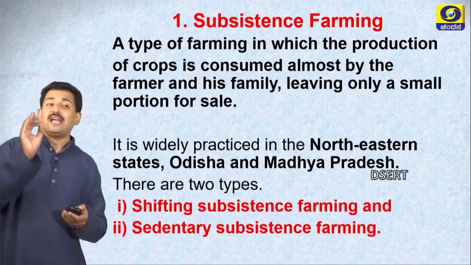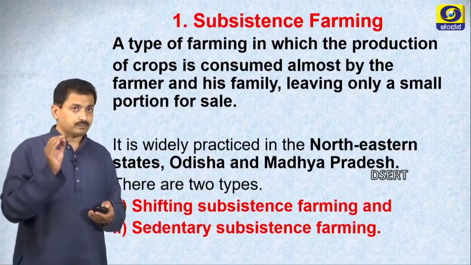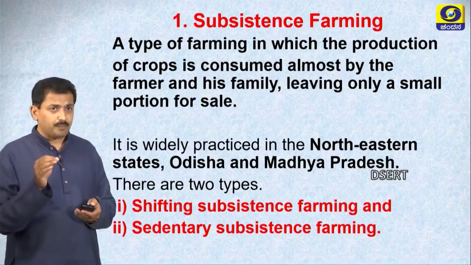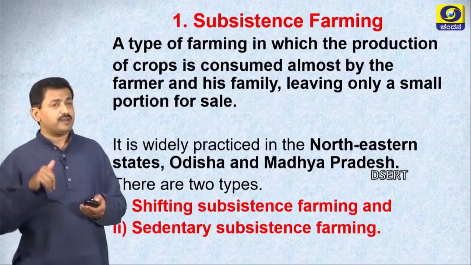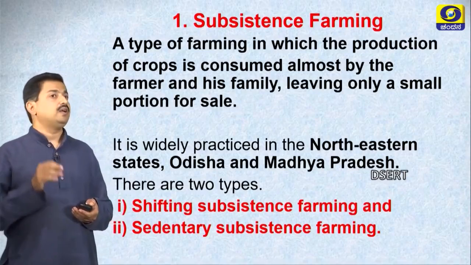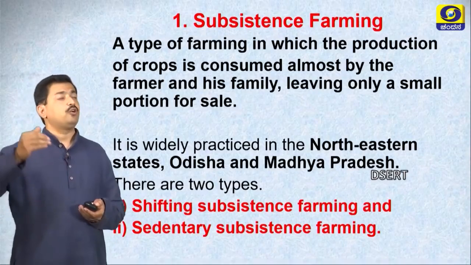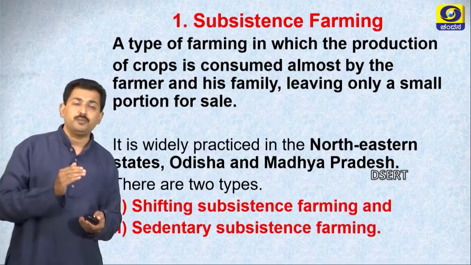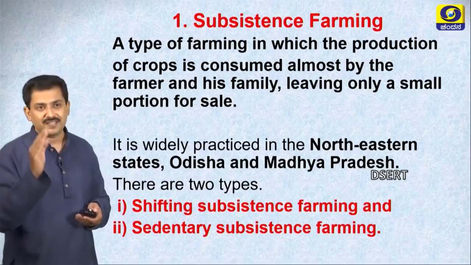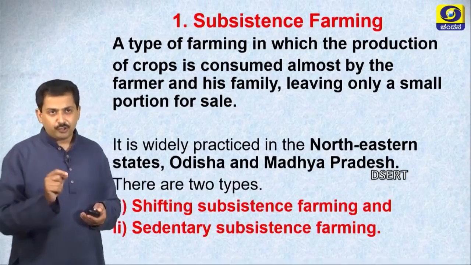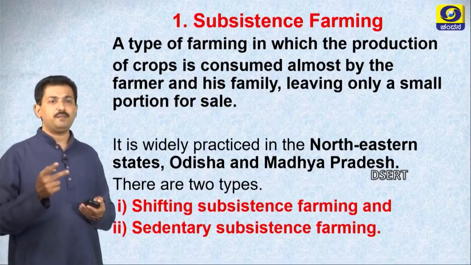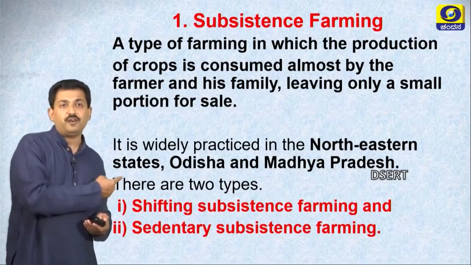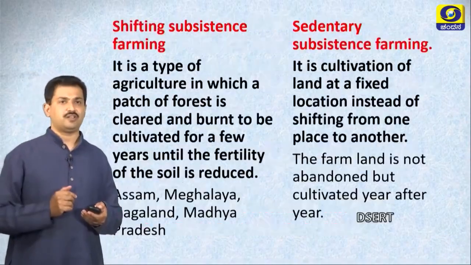Subsistence farming is a type of farming in which the production of crops is consumed almost by the farmer, right? In the northeastern states, Odisha and few parts of Madhya Pradesh, people practice subsistence farming. As I told you, there are two types in subsistence farming. One is shifting subsistence farming, other one is sedentary subsistence farming.